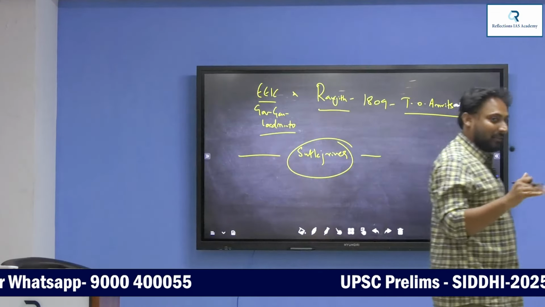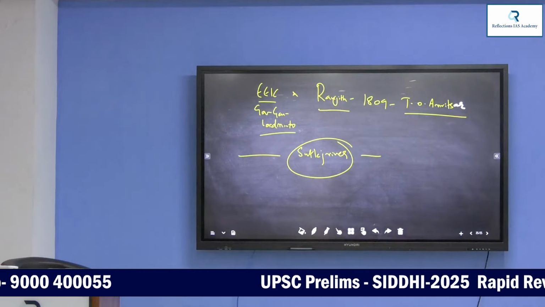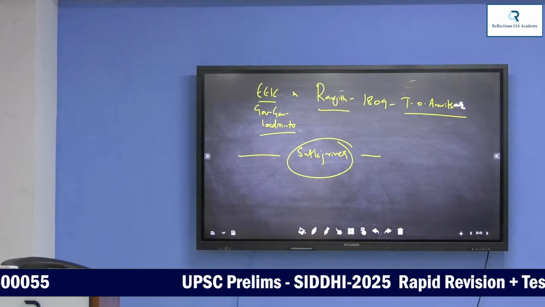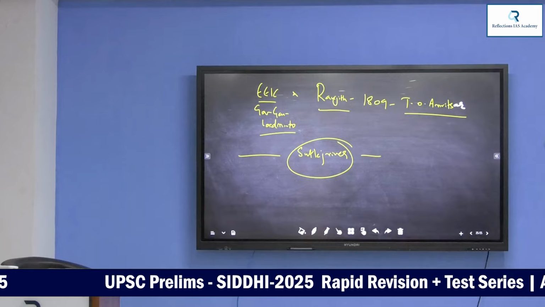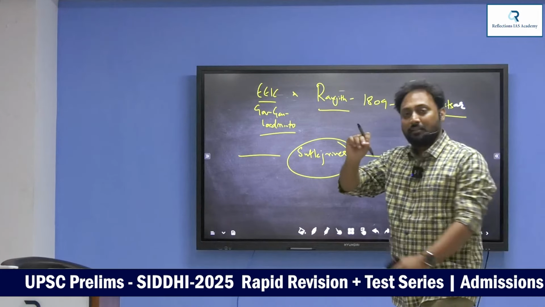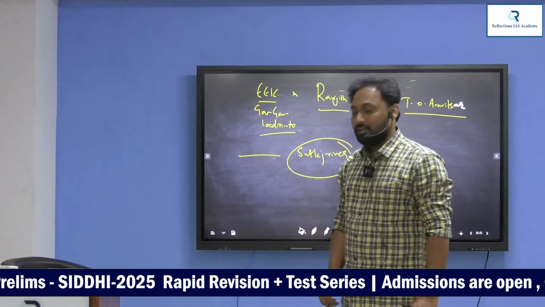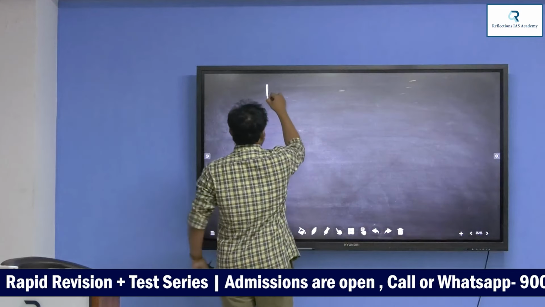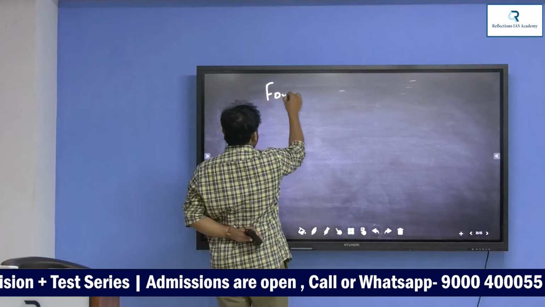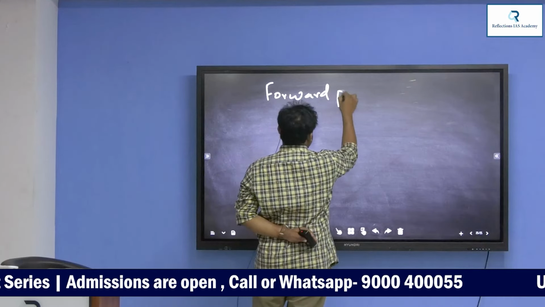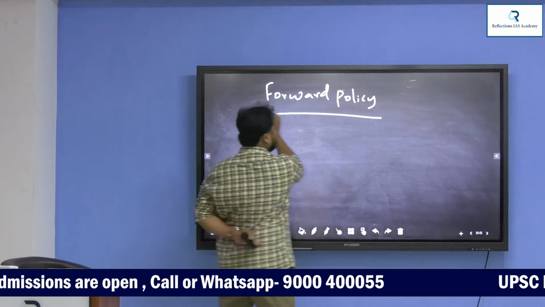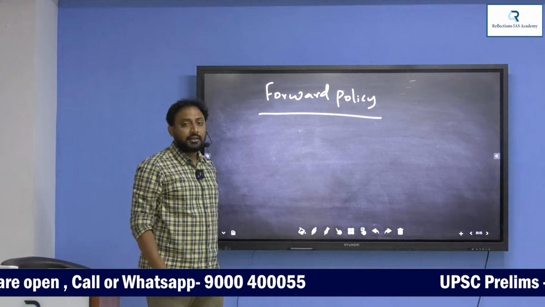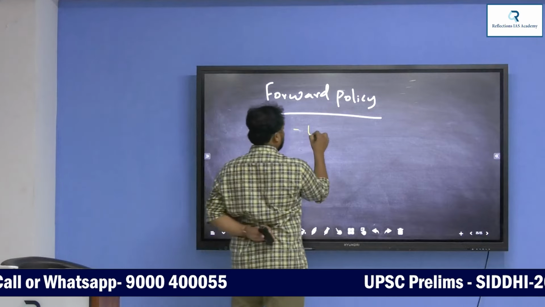ఇప్పుడు నెక్స్ట్ పంజాబ్ తర్వాత బ్రిటిష్ టార్గెట్ ఆఫ్ఘనిస్తాన్. అండర్స్టాండ్? Afghanistan. With Afghanistan also, there were some wars, 3 Anglo-Afghan wars. But those wars are not important. There was one policy called forward policy which was introduced by Lord Auckland.